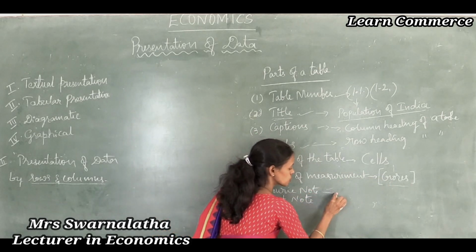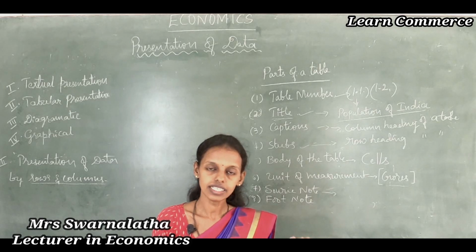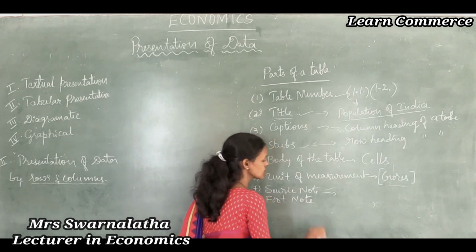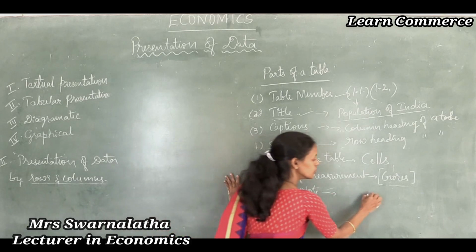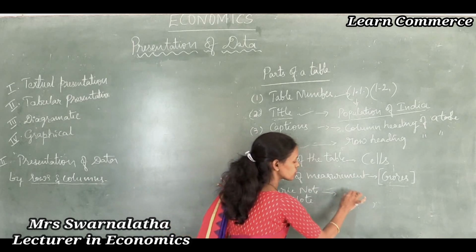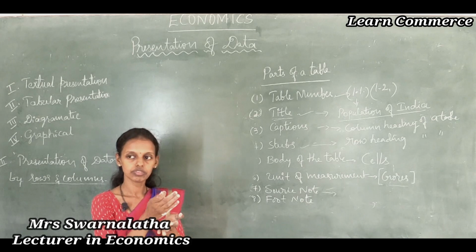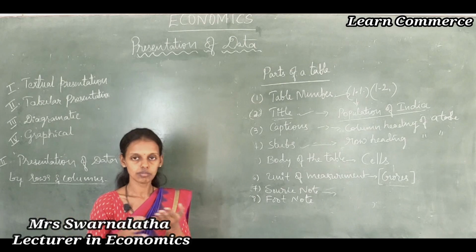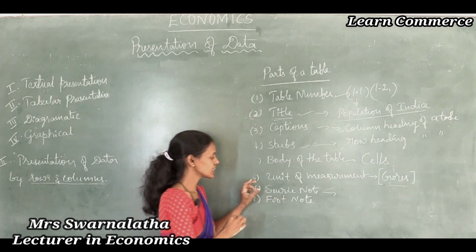Next one is source note, from where we collected the information. To see from where we have collected the information, source note is very important. If you collected the information from the net, you write www.economictimes.com, like that. Suppose you collected information from library books, you write the book, the page you collected from, everything: page number, book, The General Theory of Employment, Interest and Money, J.M. Keynes, in the year 1936, page number. Like that you give the source.